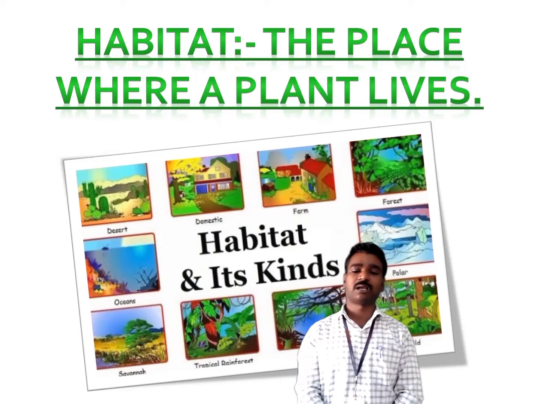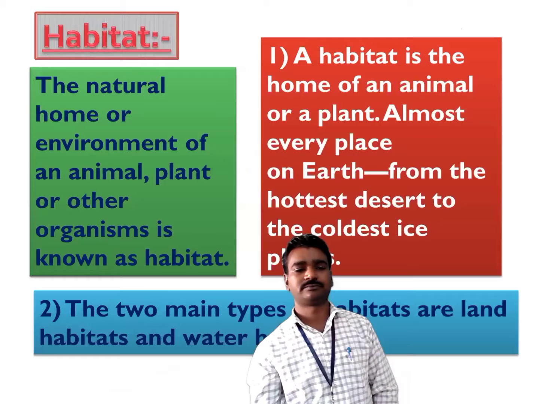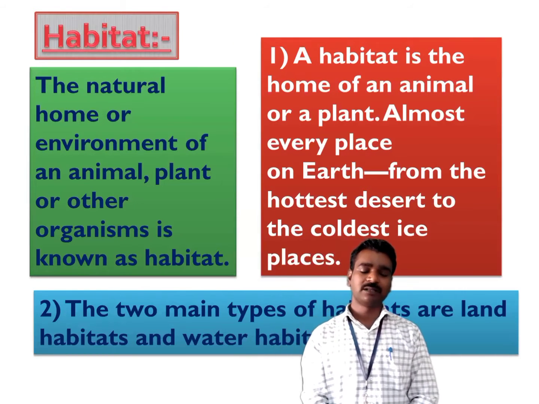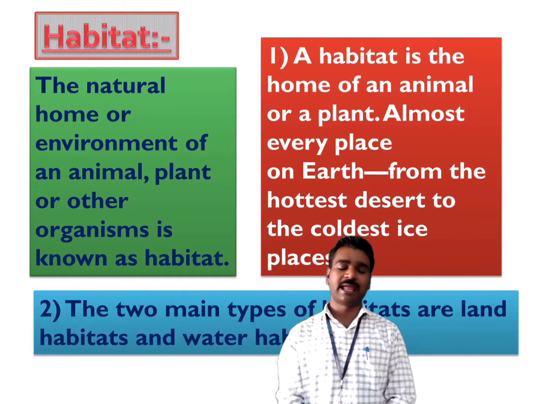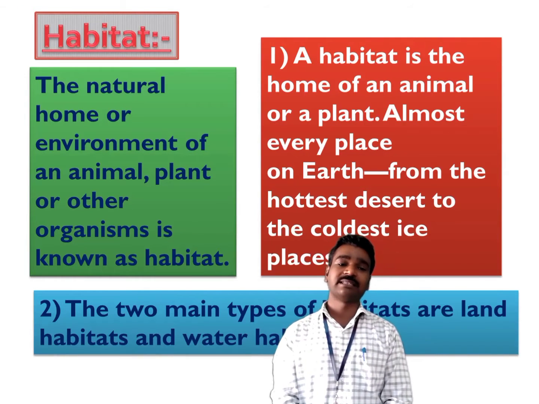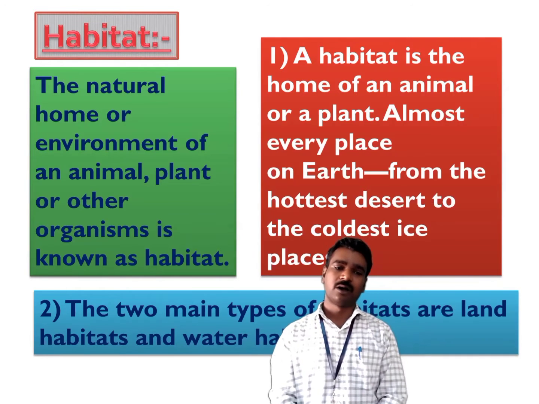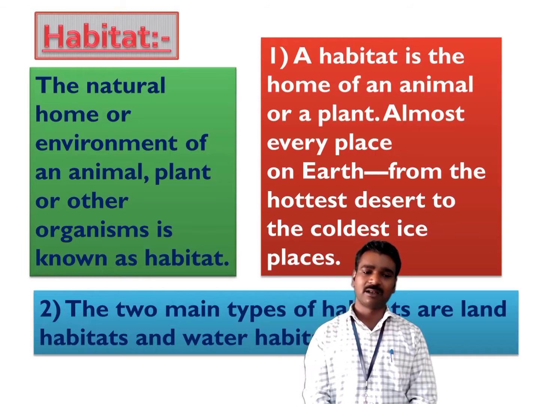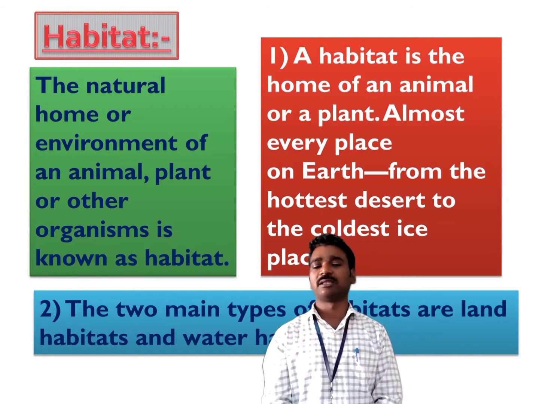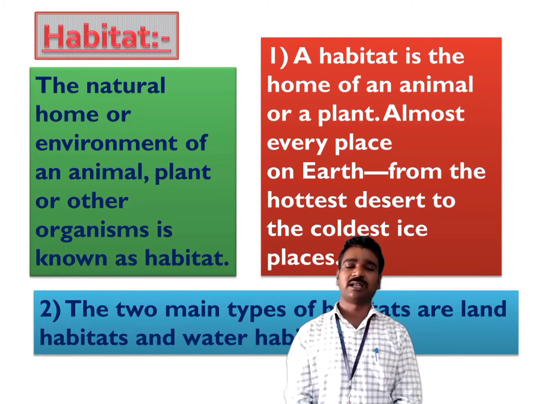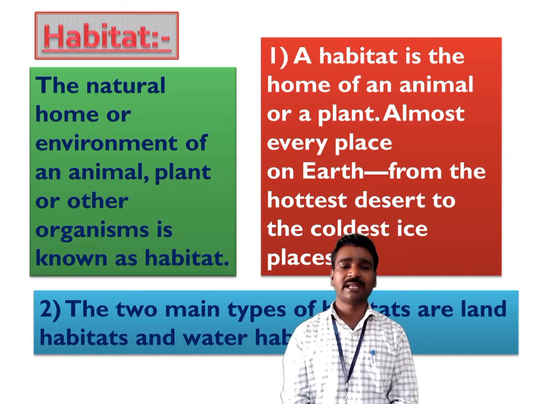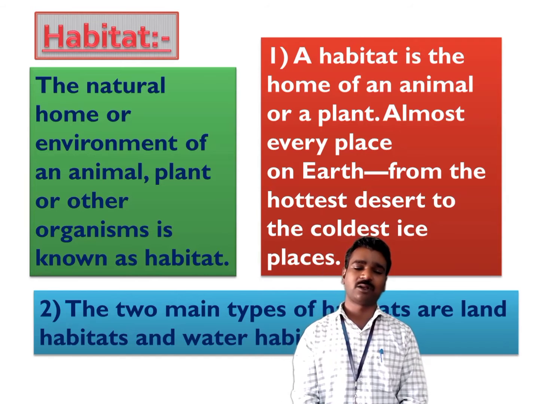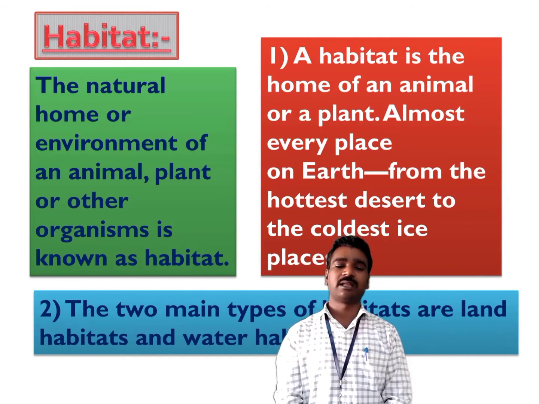Let us see more about the habitat now. So what is a habitat? If we try to define habitat in a scientific way, we can say that the natural home or the natural environment of an animal, a plant or any other organism is called the habitat.